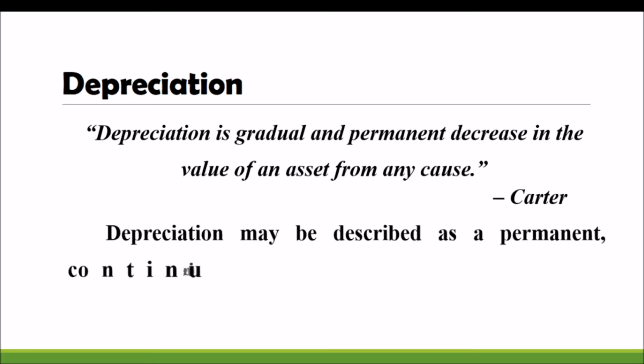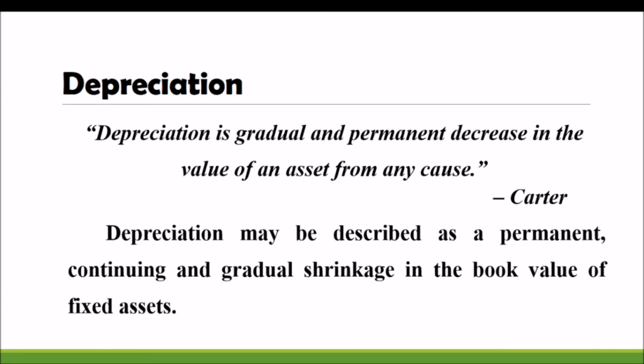That is depreciation. It may be described as a permanent, continuing, and gradual shrinkage, means shortage in the book value of fixed asset. So it is a loss in the value of asset. It is a loss for the firm. So definitely we have to adjust it in the books of accounts.